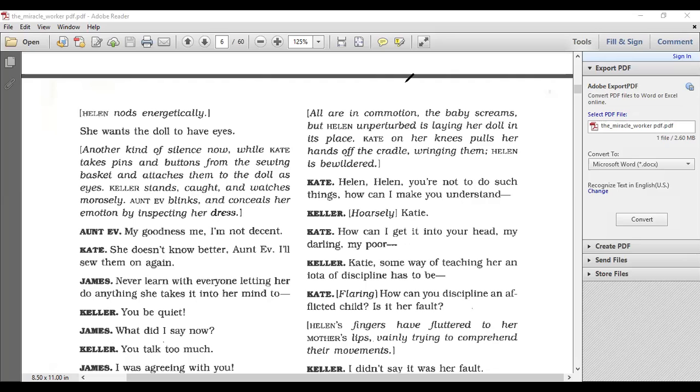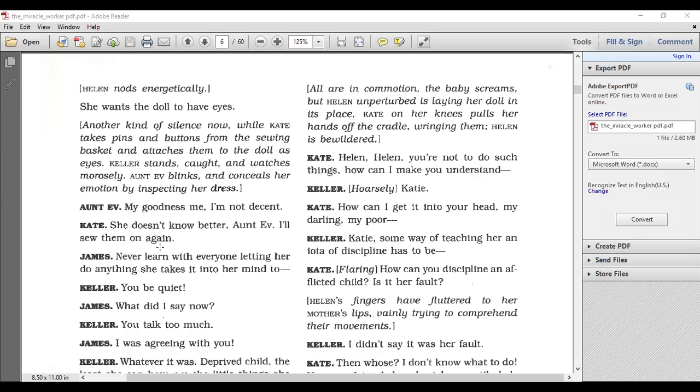Okay, so we're gonna pick up the reading, and what we're doing is I'm going to assign roles, and Eve is going to be Judy. Kate is going to be Fatima. Okay, Kate, you're going to be Fatima. All right, Mr. James, Helen's half brother, is going to be Yusuf. Okay, you're gonna be James, the half brother.